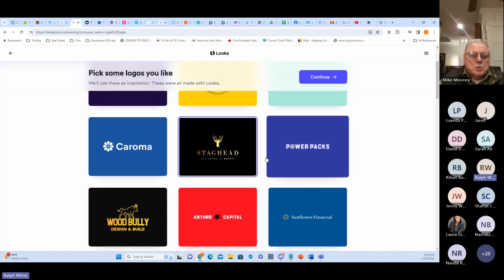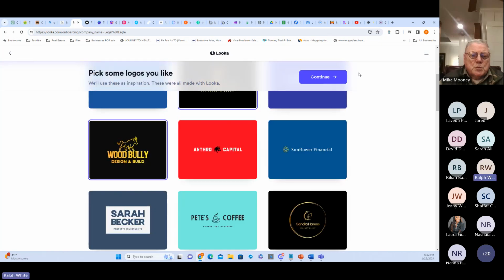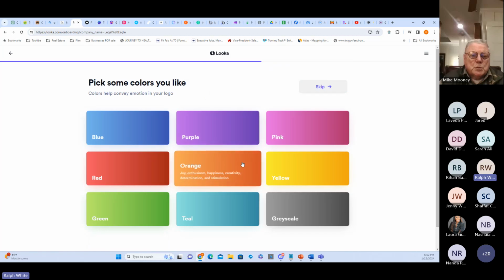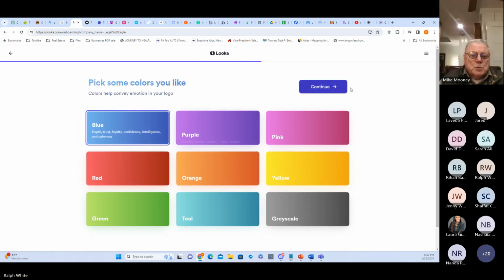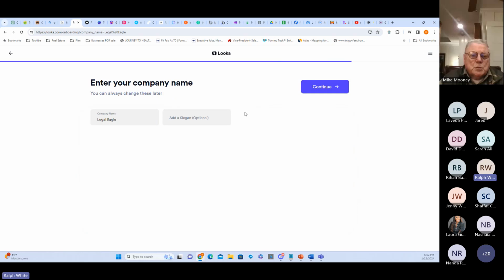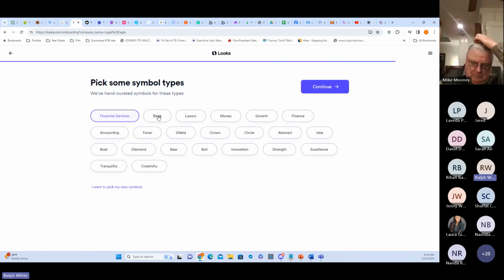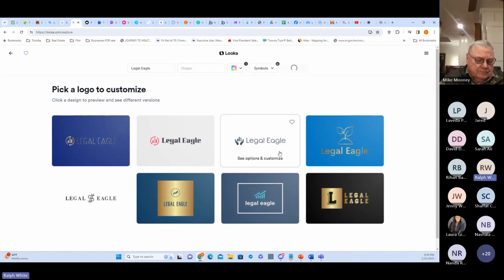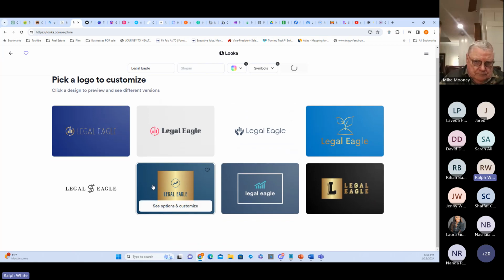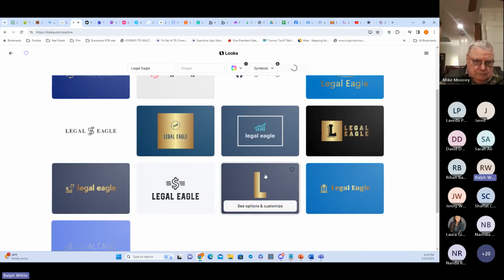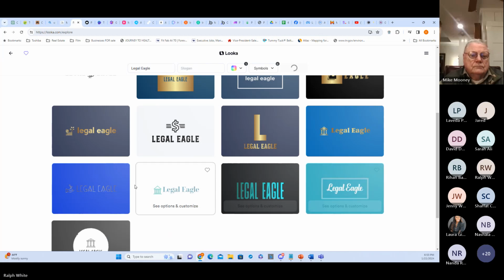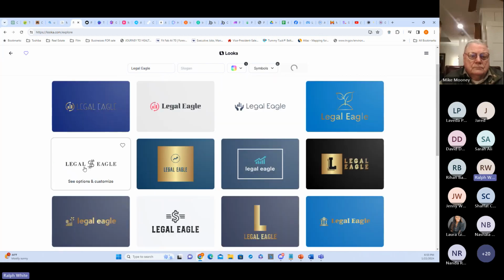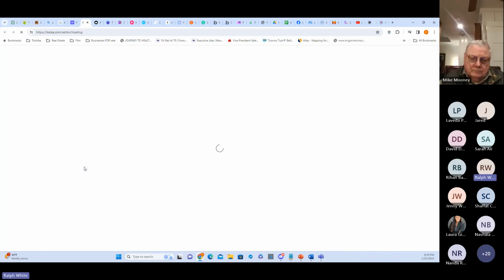Well, that's a restaurant thing. Let's do something like that. Legal Eagle. I'll just choose some stuff here. I won't do a slogan. Money grows. We'll pick a few of those symbol types. All right, so then it's going to start creating some different things for me. So we got Legal Eagle. I'll just choose one of these. So I'll just choose this.